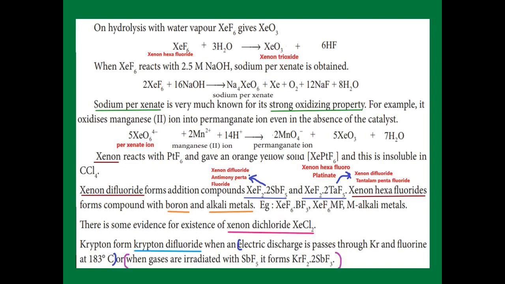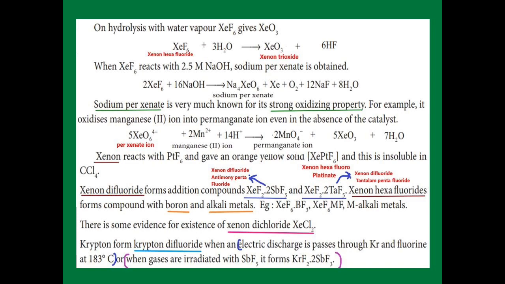An example is xenon hexafluoride with 1 mole of boron trifluoride. And in the same way, xenon hexafluoride with MF, what does M mean? Alkali metal. Alkali metals we know very well, lithium, sodium and so on, the first group elements of the periodic table. So far we studied xenon fluoride compounds. There are also some compounds like xenon dichloride, that is XeCl2.